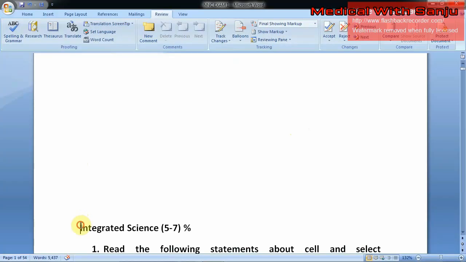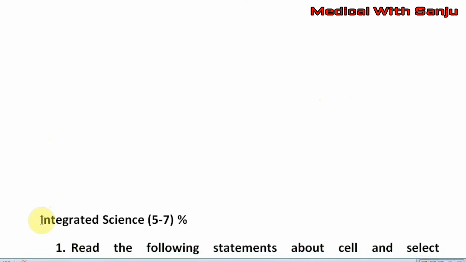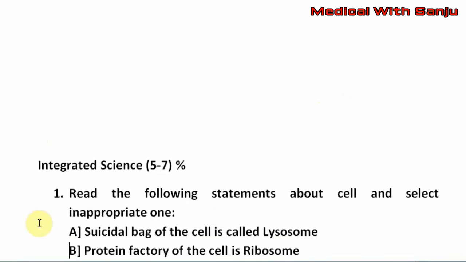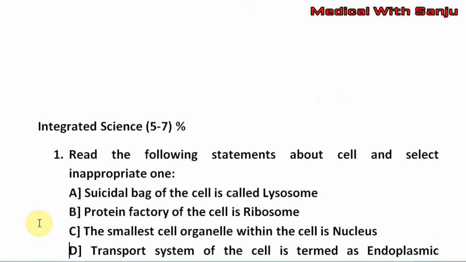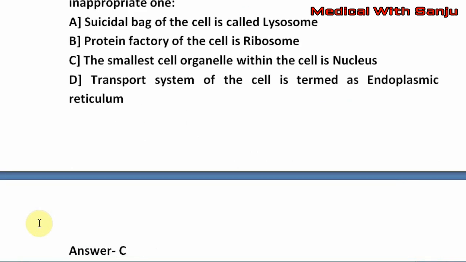Questions will be like question number 1. Read the following statements about cell and select the inappropriate one. Option A, suicidal bag of the cell is called lysosome. Option B, protein factory of the cell is ribosome. Option C, the smallest cell organelle within the cell is nucleus. Option D, transport system of the cell is termed as endoplasmic reticulum. The right answer is option C, that is the smallest cell organelle within the cell is nucleus.